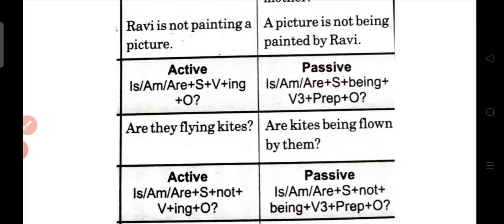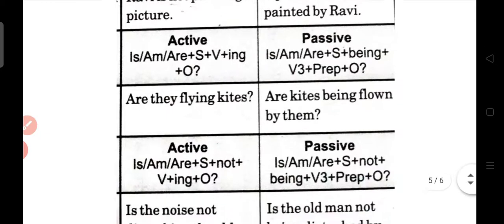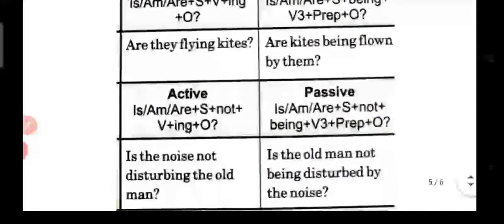As you can see, are they flying kites? Are kites being flown by them? Right. Now, in the negative interrogative, you just have to use being only. Is the old man not being disturbed by the noise? So first of all, you will put not, only then you will put being. This is the rule, you can learn that.